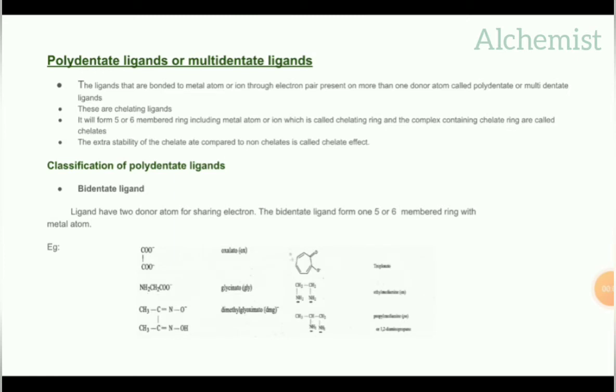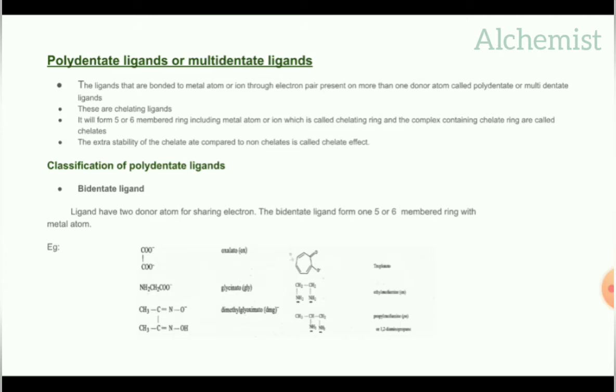Here I have given the DMG structure. You can see the ring structure of DMG. Next is NH2 CH2 CH2 NH2, ethylene diamine.